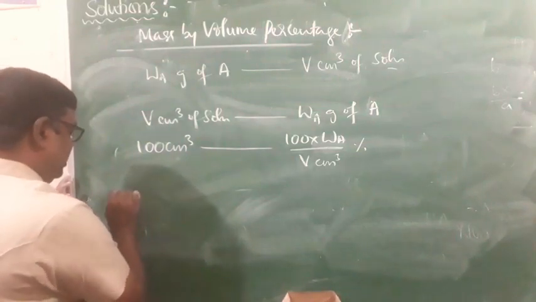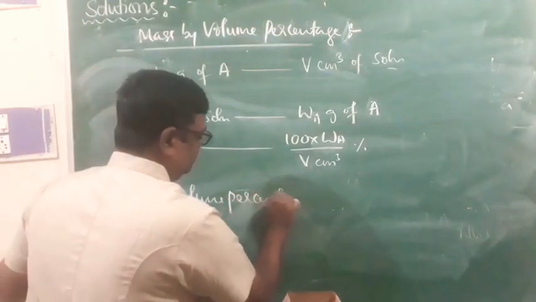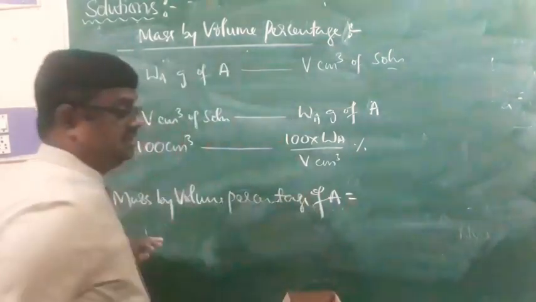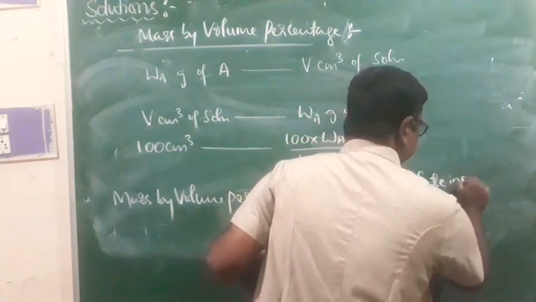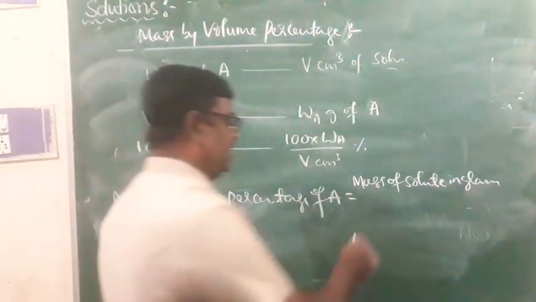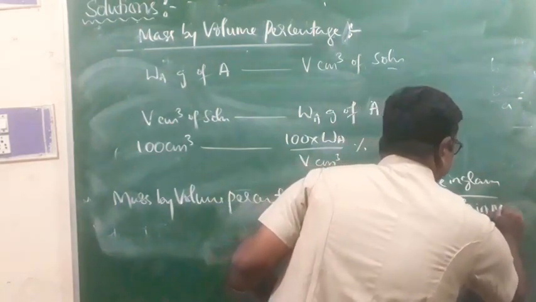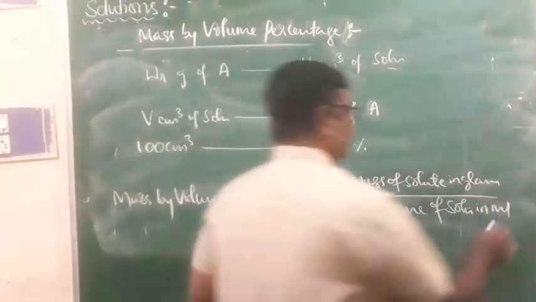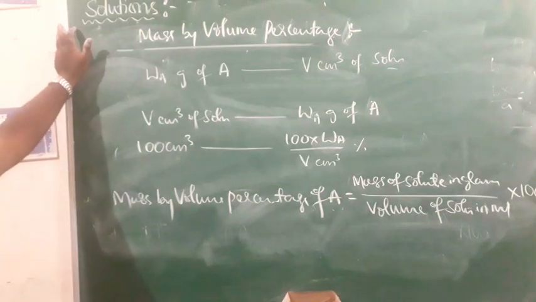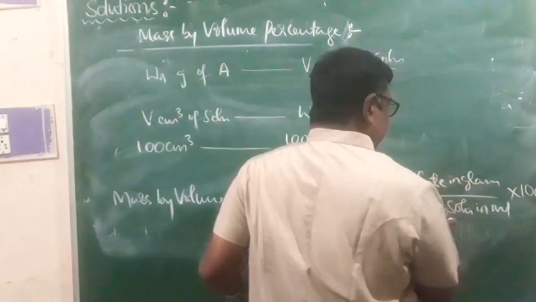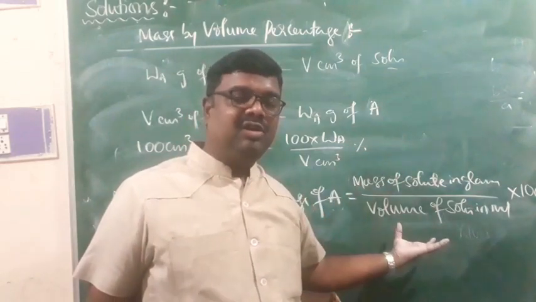Therefore, mass by volume percentage of component A equals mass of solute in grams divided by total volume of solution in ml, into 100, and that is what we call mass by volume percentage. ಇಲ್ಲಿ amount of solute ಅನ್ನ mass ಅಲ್ಲಿ ಇಡ್ತಾರೆ, amount of solution ಅನ್ನ volume ಅಲ್ಲಿ ಇಡ್ತಾರೆ.